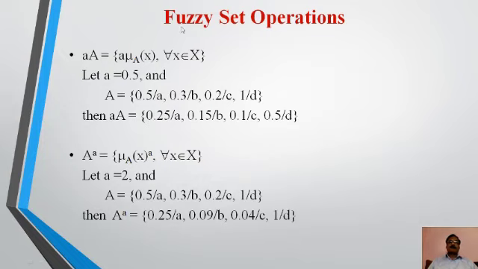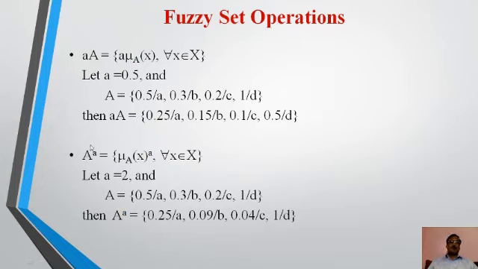Now fuzzy set operations. If A is given by 0.5, 0.3, 0.2, 1, then 0.5 times A is given by 0.25, 0.15, 0.1, 0.5.